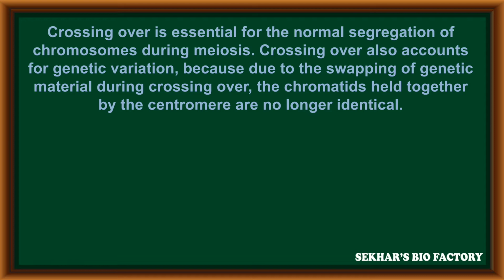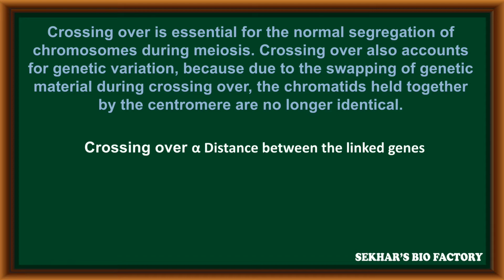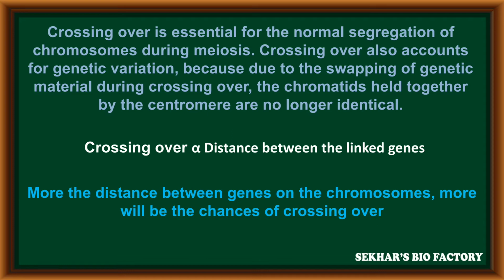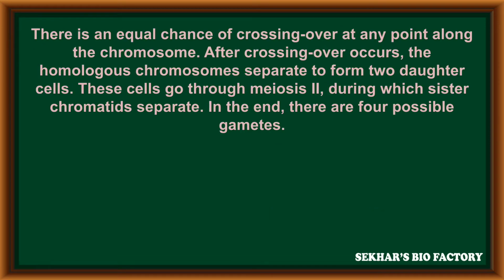The chromatids held together by the centromere are no longer identical at the time of meiosis division. Crossing over is directly proportional to the distance between the linked genes on chromosomes. The greater the distance between genes on the chromosome, the more will be the chances of crossing over. There is an equal chance of crossing over at any point along the chromosome.